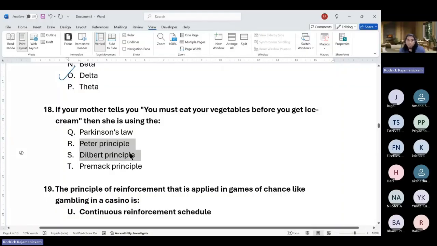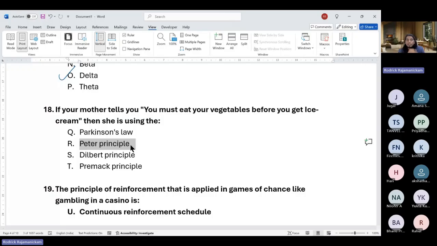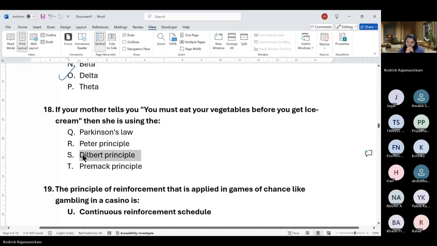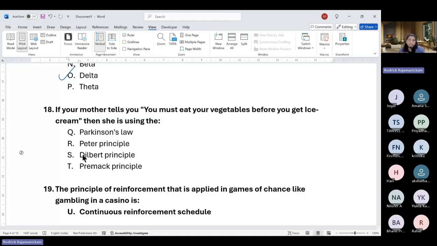Peter principle is about organizational psychology, and these both have to do with incompetency in a way. One of them is more sarcastic sort of a thing. So Peter principle says that if a person is in an organization, they'll keep getting promoted based on their competency. So they'll anyway reach a point where they feel incompetent and stagnate there. Okay, so that is Peter principle. Dilbert principle is kind of a satire on it. It says that it is better to send the incompetent people into higher authorities because they will not do much damage there in terms of working with the highly technical skill based things. So it's kind of a satire on things.